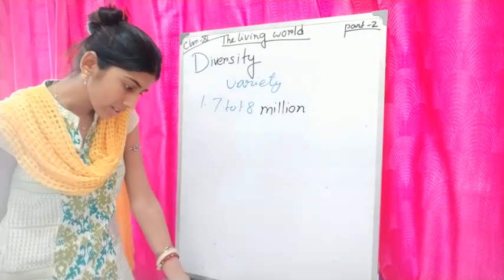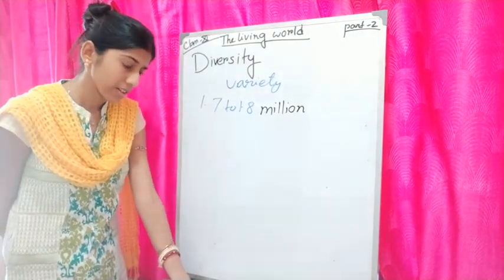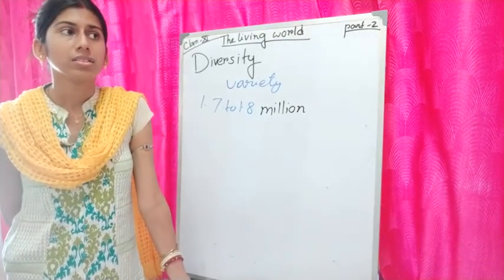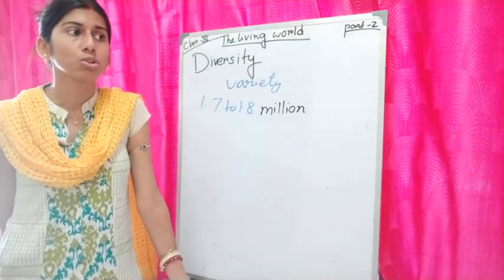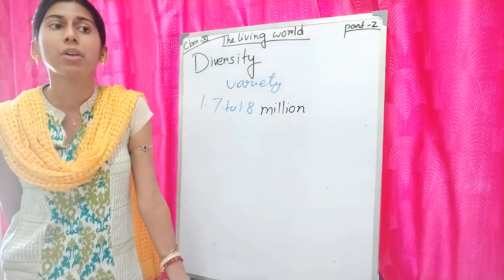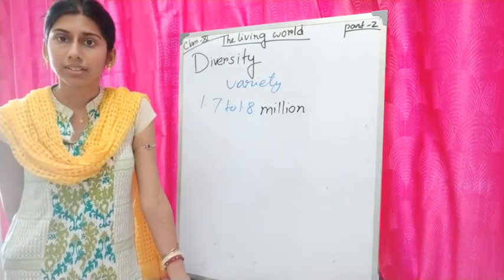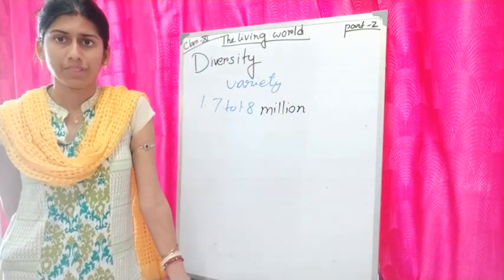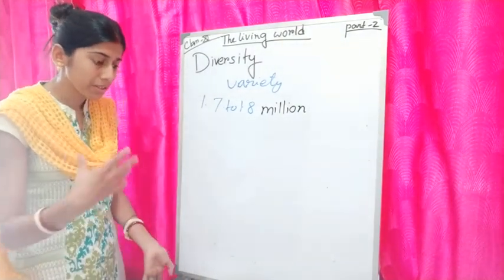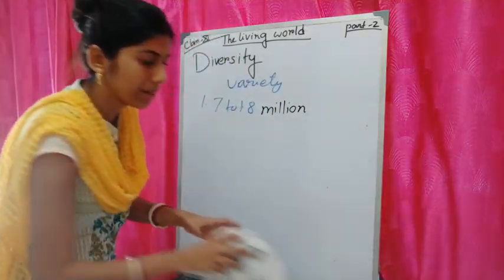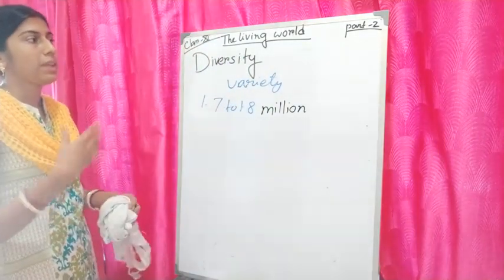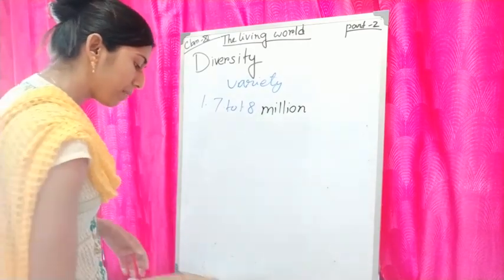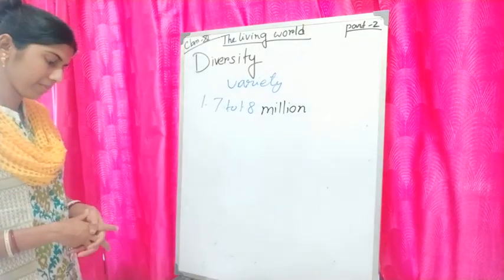If I consider a crow, some people will say this is crow, some people will say this is kawi or cock. There are so many local names around us. From place to place, the name of any plant or animal varies, and that may create a problem.